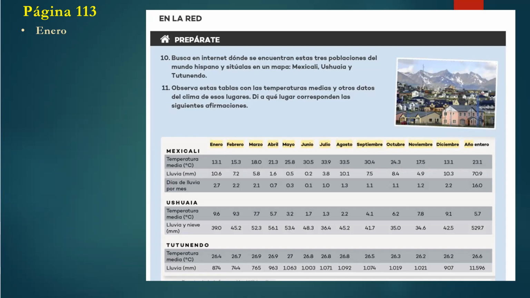So we have here enero, right? January. You have febrero. So by intuition, you know this is February. It looks like the English word. Then we have marzo. So these are the words that we need to learn. In this chapter, we need to learn the names of the months, and we need to learn some other words that talk about weather.